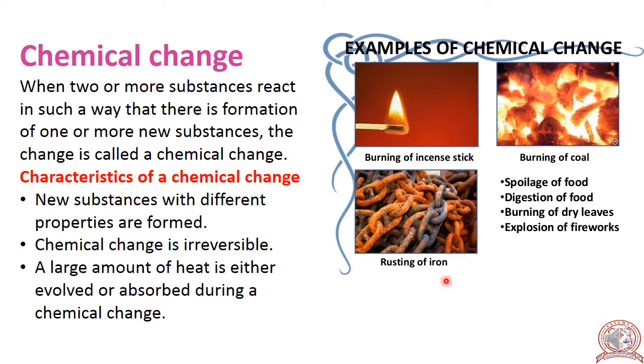Now rusting of iron. We will learn about rusting of iron in detail in another slide. Burning of coal, spoilage of food, that we know in our house it is happening. Now, digestion of food, burning of dry leaves, explosion of fireworks. These are the common examples.